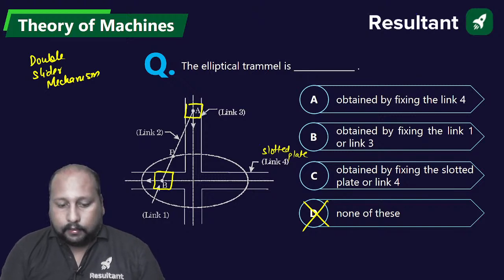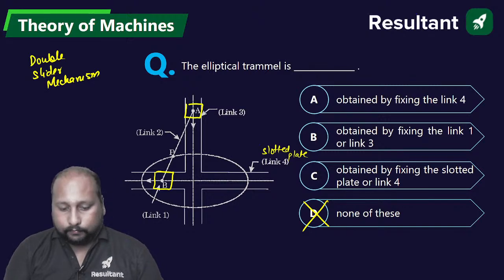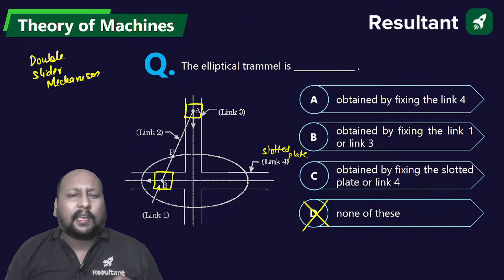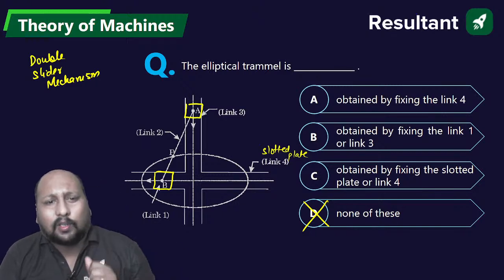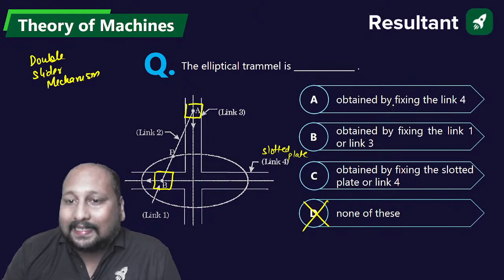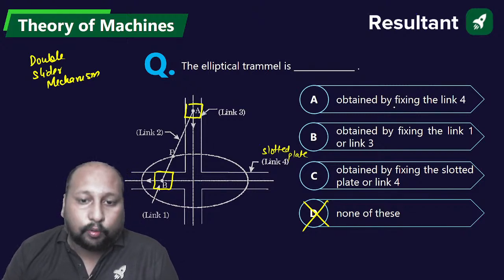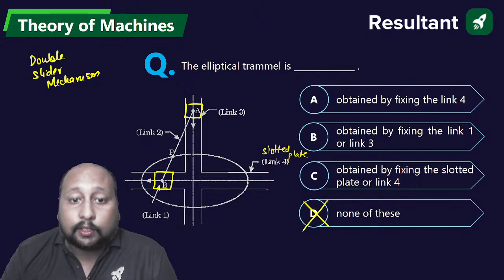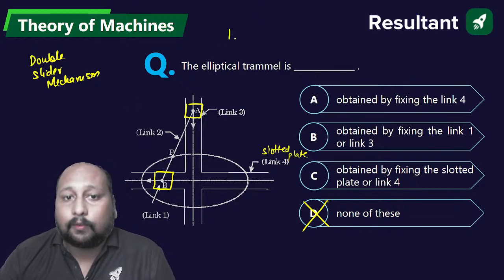A, B, C, or D? B, sir. B, sure? Now, if you have confusion like, sir, is link number 3 a slider or a slotted plate? If you see, they are saying it is obtained by fixing link number 4, or by fixing link 1 or link 3. So 1 and 3 basically mean the sliders.